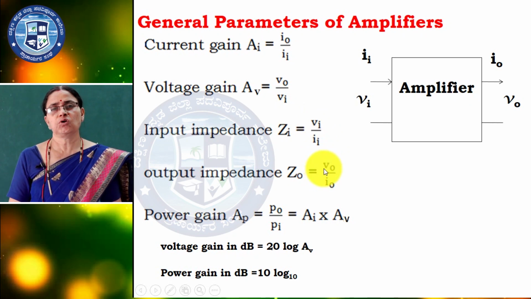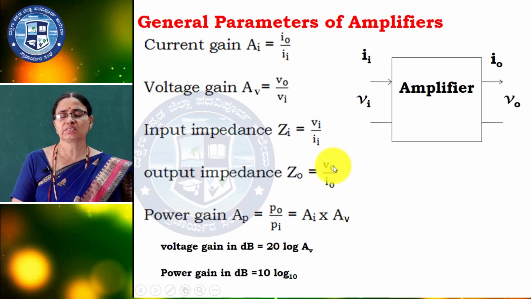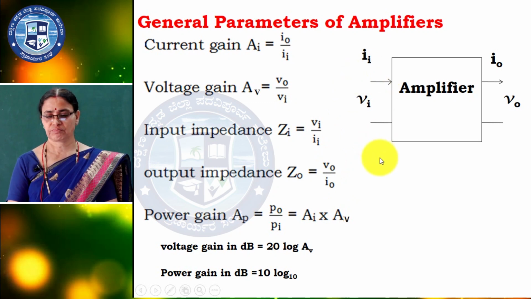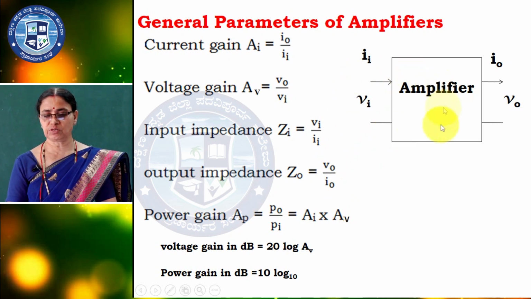The output impedance is nothing but the ratio of output voltage to the output current. So, you can write the definitions easily. So, this is the one amplifier. The input current and input voltage are given here, and the output current and output voltage are given here.